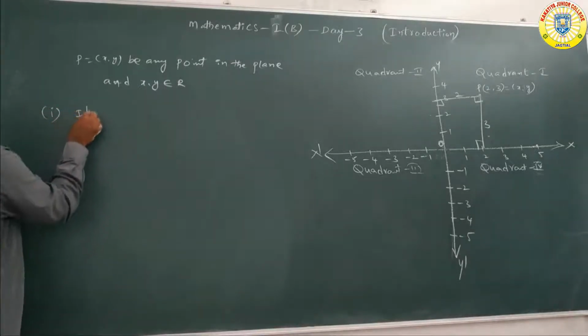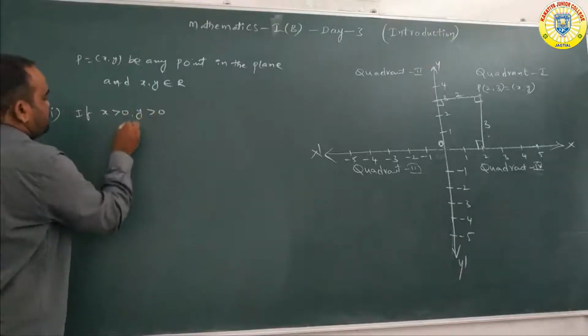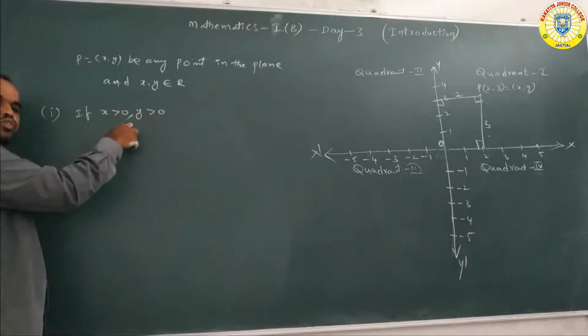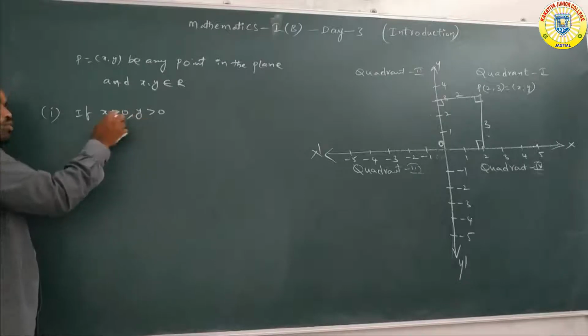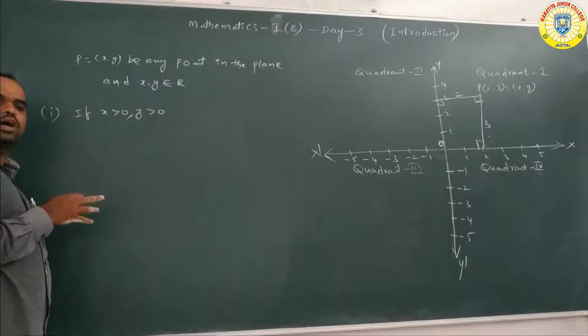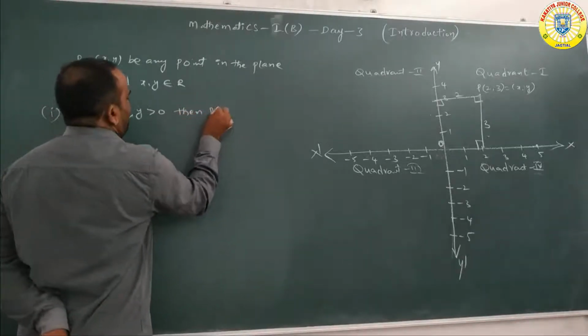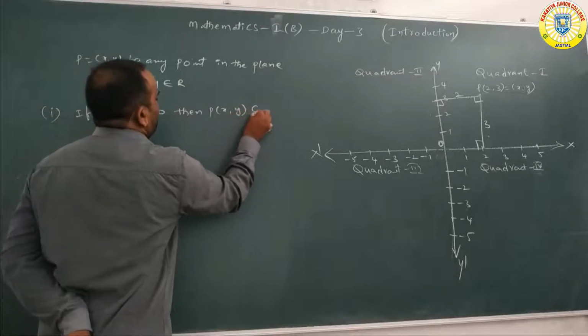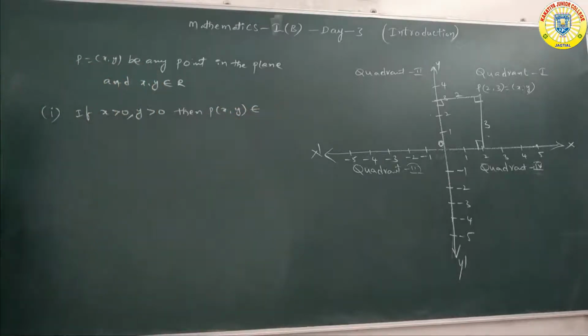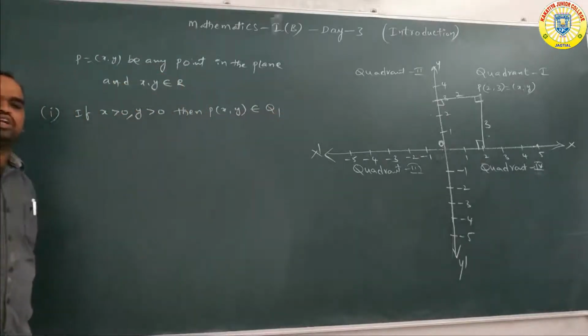If x is greater than 0 and y is greater than 0, that is, x is positive and y is positive, then P(x, y) belongs to which quadrant? Quadrant 1.